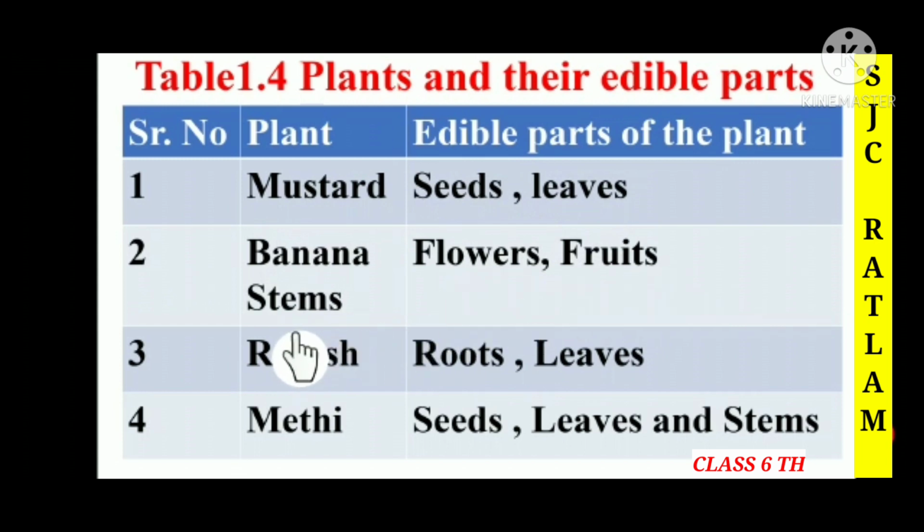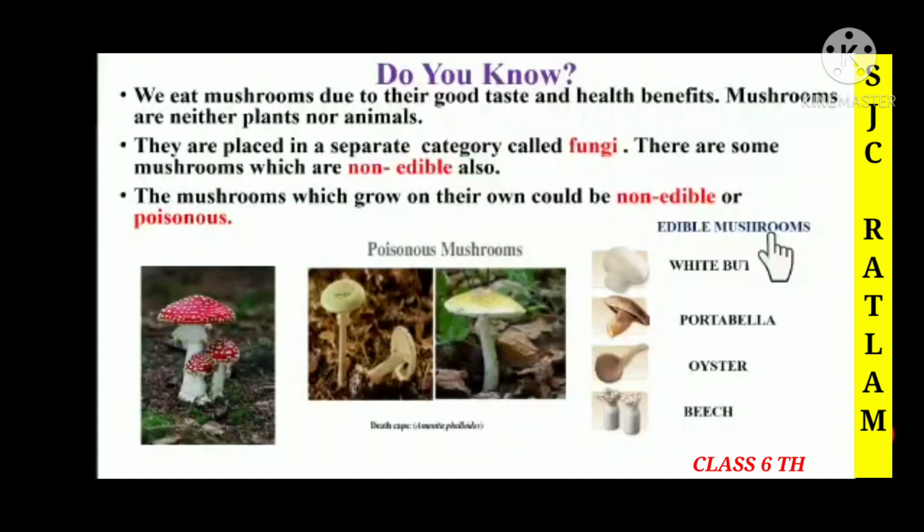For radish, the two edible parts are roots and leaves. Methi, in that also children we can see the edible parts of the plant, that is seeds, leaves and stem. So children, here we have discussed the plants which have more than one edible part.